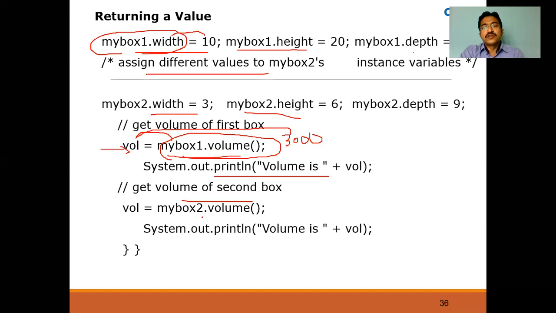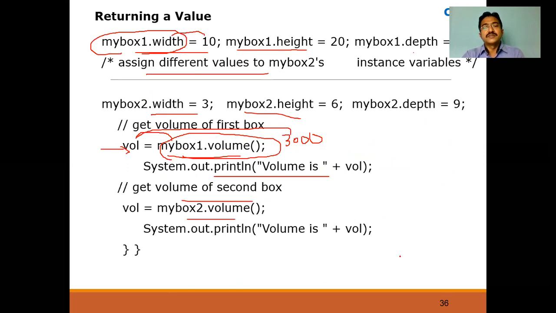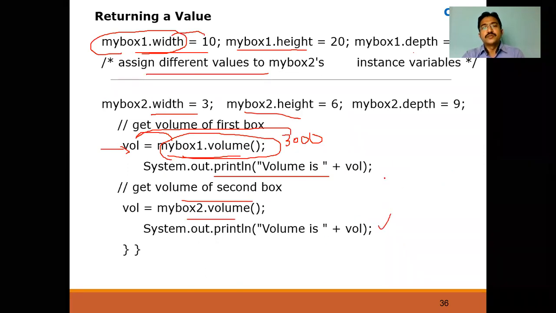Now I'm calling the second box, that is my box 2 dot value. When it is called, it will go back there, and the values for my box 2 are 3, 6, 9, the instance variable values, right? So 3 into 6 into 9. That is 18 into 9. That is 162, the output of this one. 3 into 6 into 9. So totally the value is 162. It returns, it will be stored there, and it displays the value. So the output of this program is like this.